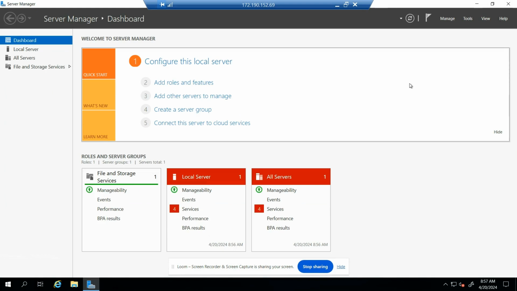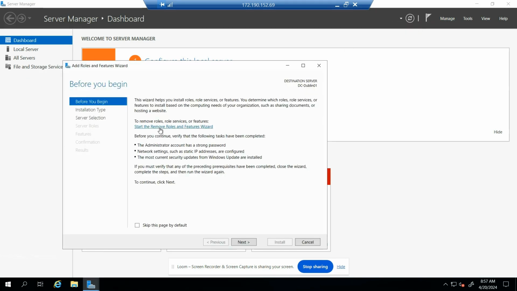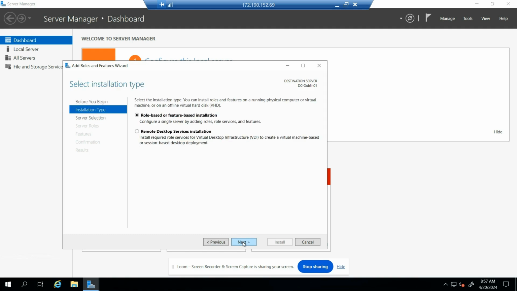Now let's add domain controller to the server manager. In order to do that, we need to click on Manage, Add Roles and Features, Start. Before we begin, make sure you have a strong password. Okay, let's go. Click on Next. We'll leave it on role-based or feature-based installation. This is what we need.